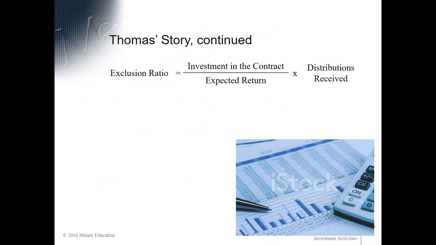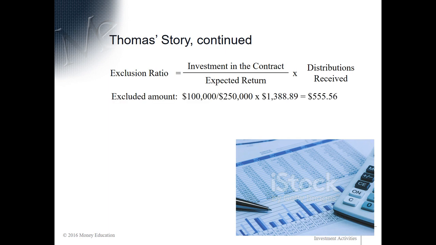So how much of each annuity payment will be taxable and how much will be non-taxable return of his basis? In order to calculate this, we have the exclusion ratio: investment in the contract divided by the expected return, times the distributions received.